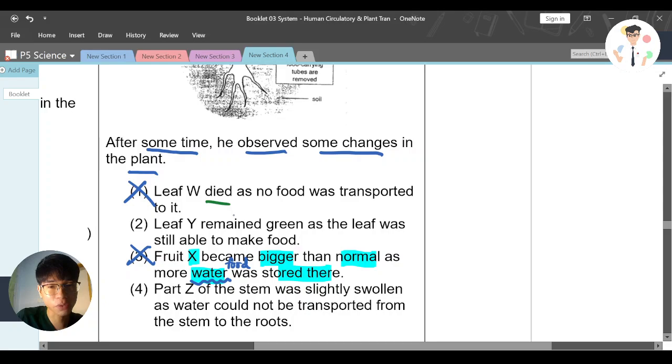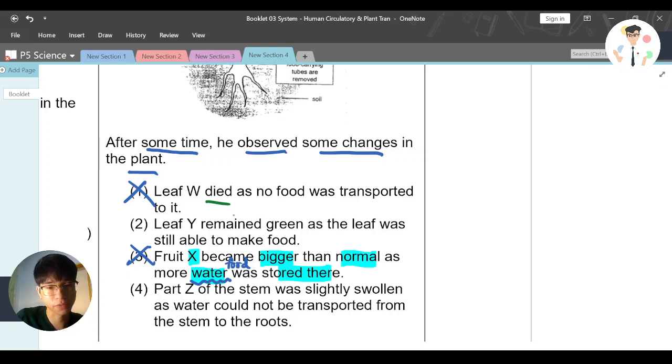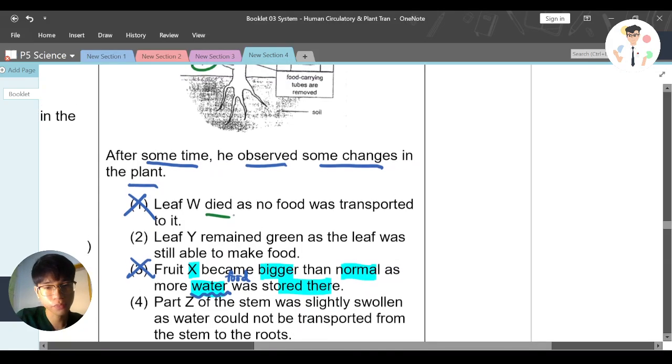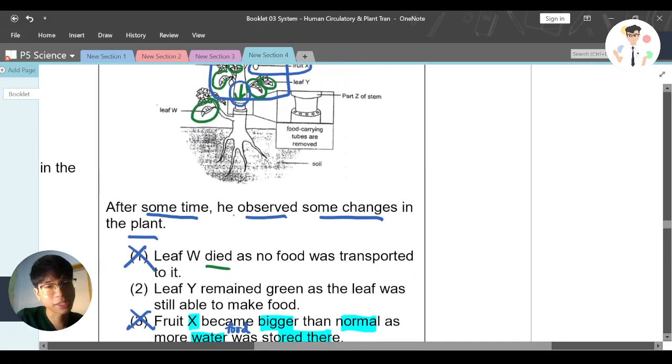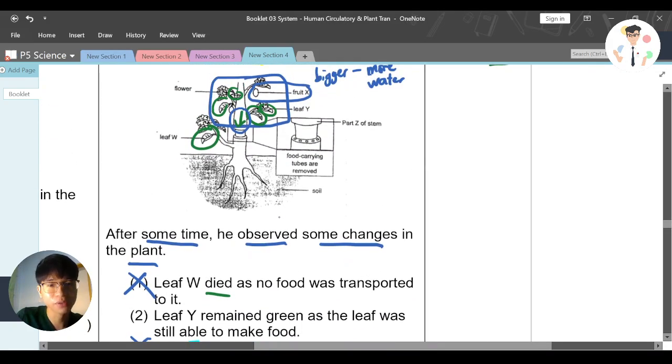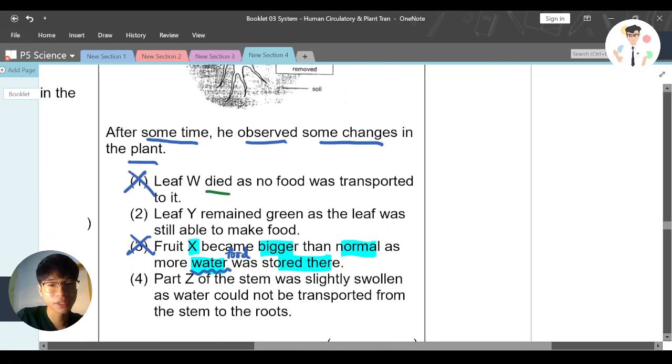Now let's look at number 4. Part Z of the stem was slightly swollen as water could not be transported from the stem to the root. I think this statement is very clearly wrong. First, Z of the stem is swollen because of water not being transported? No, it's supposed to be food. And as you know, water should not be transported from stem to root. It's supposed to be root to stem. So this is obviously wrong. So the answer is option number 2.